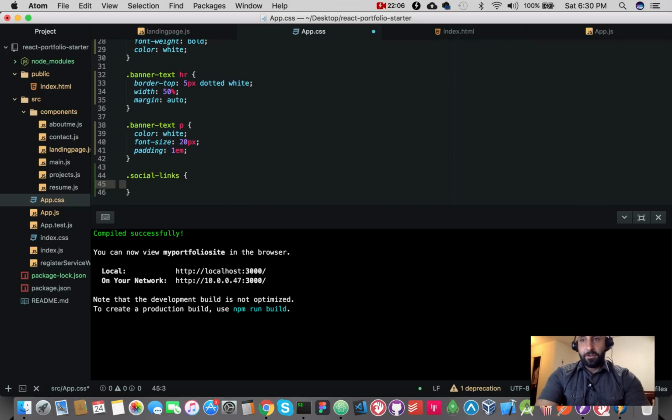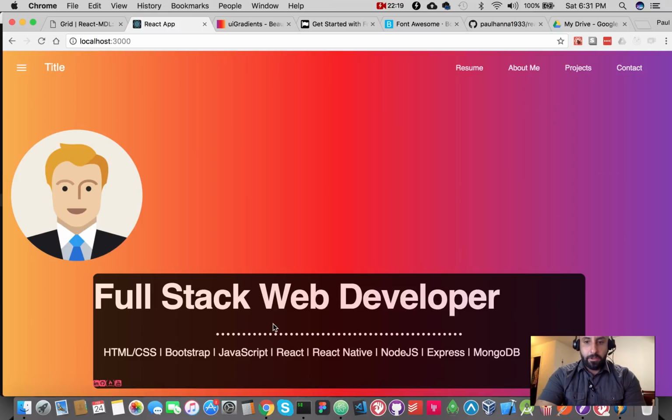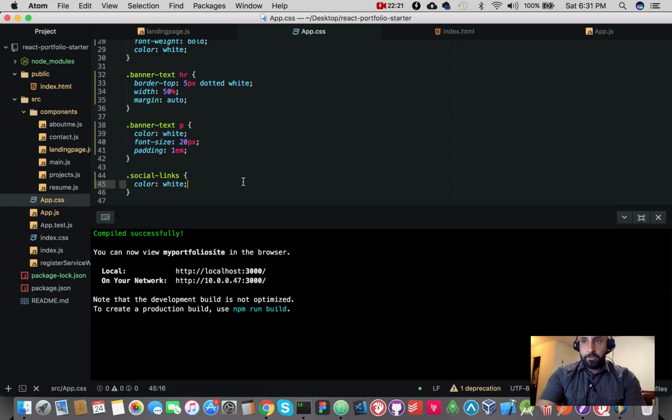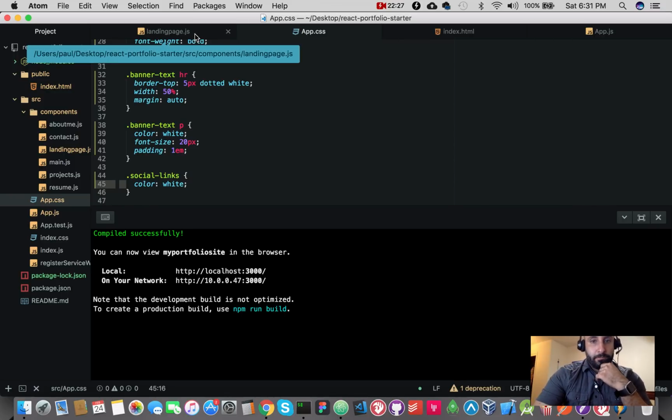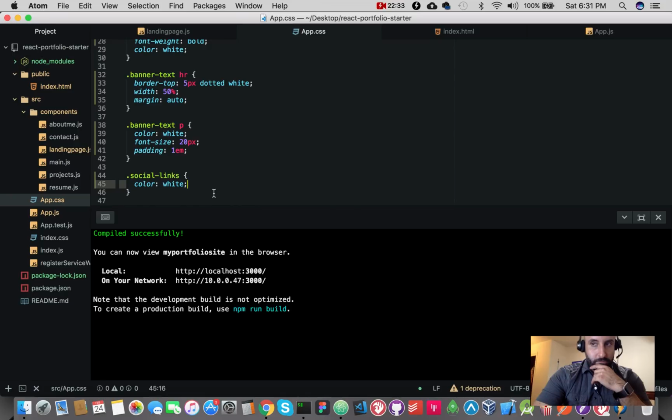We're going to give it a color of white, and just save, go back, let it load. You're going to see that it turns white. Why are they not white? What is going on here? Social links. Huh.